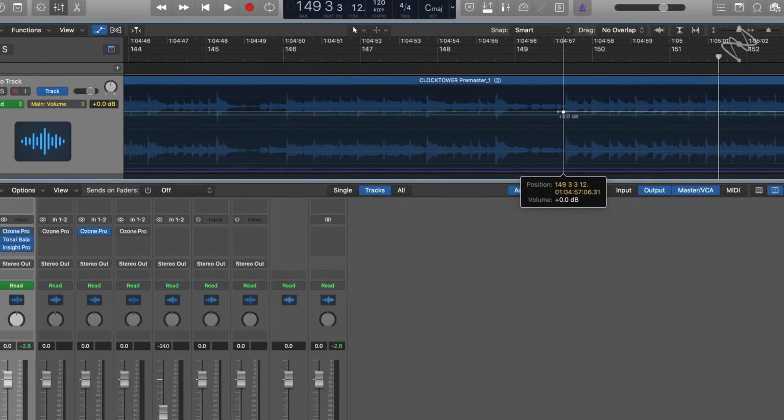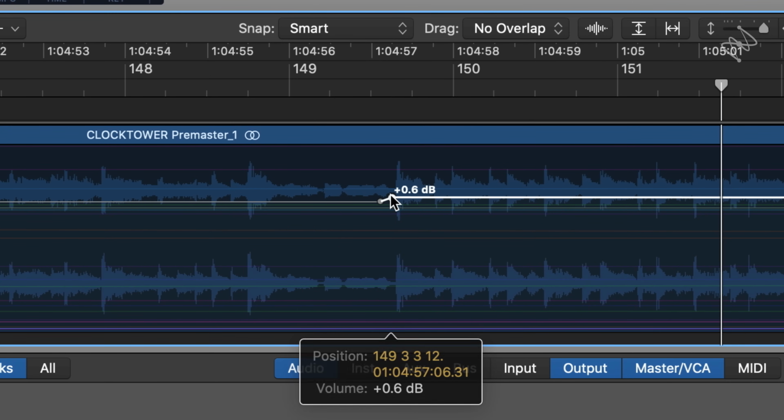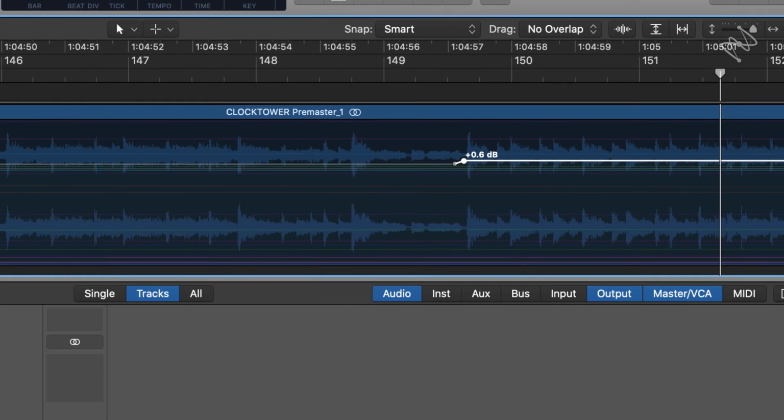Some of the change in feeling might be addressed with a little bit of EQ or a little bit of compression, but if I want a little bit of push just when we get to the chorus there, I'm just going to take the level up like a half a dB and listen to what happens.